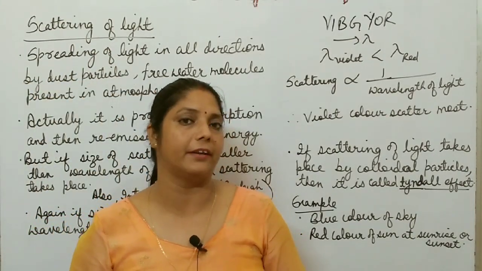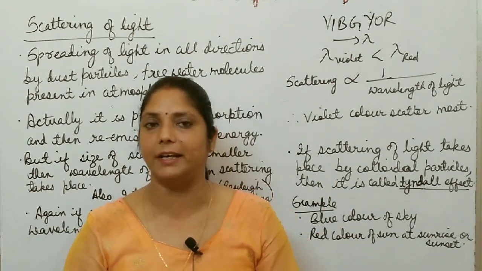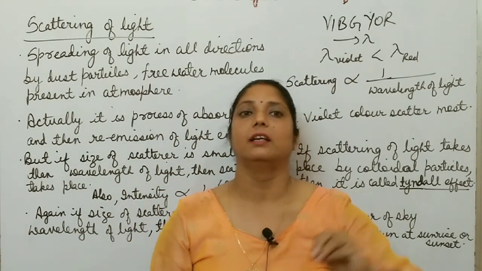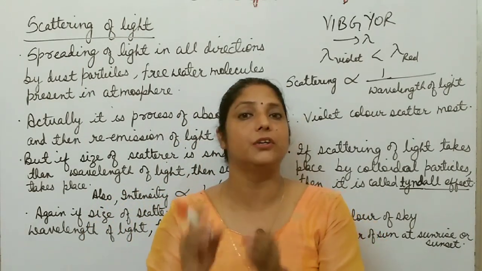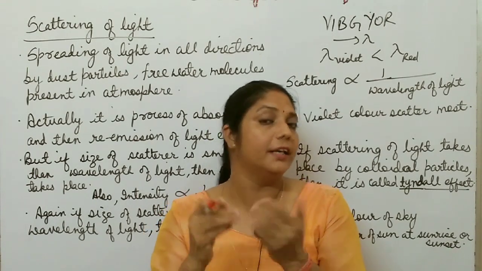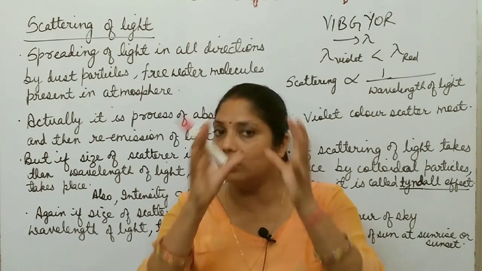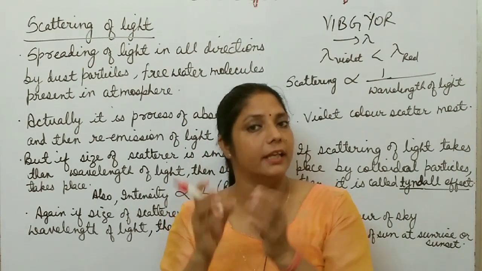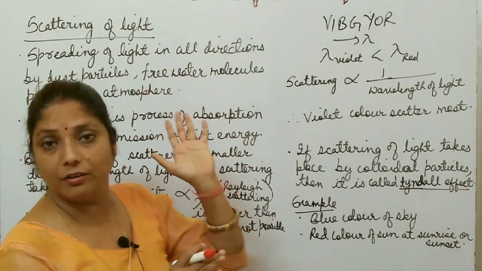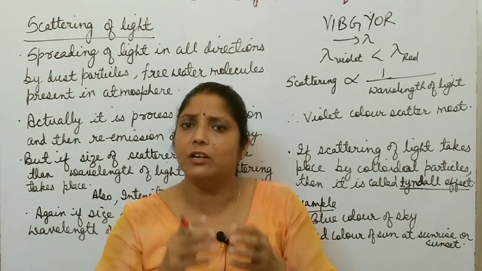What is scattering? Students generally get confused between scattering and dispersion of light. There is a large difference between these two. Dispersion is actually splitting of white light into its constituent colors, and the reverse is true. In Newton's experiment, it is proved that all these constituent colors recombine to form white color. But in the case of scattering of light, the reverse is not true, and also it is spreading of light in